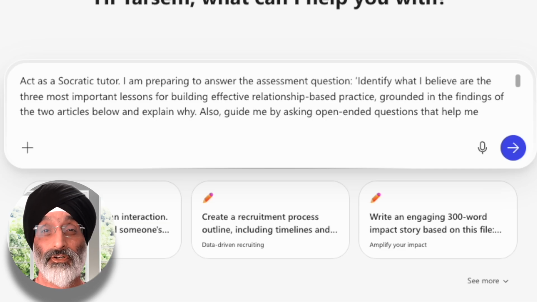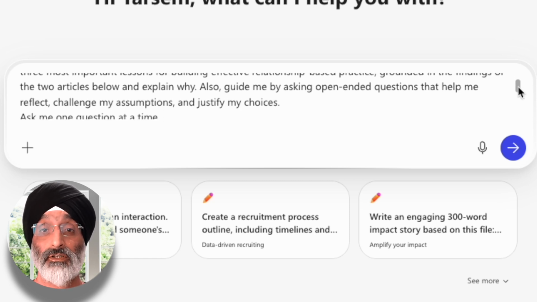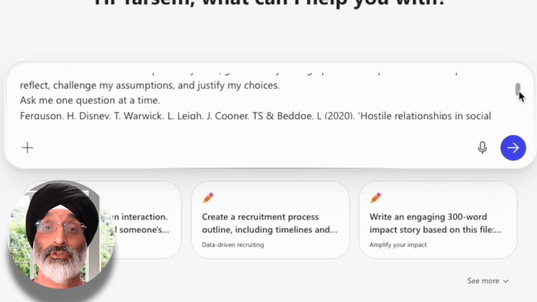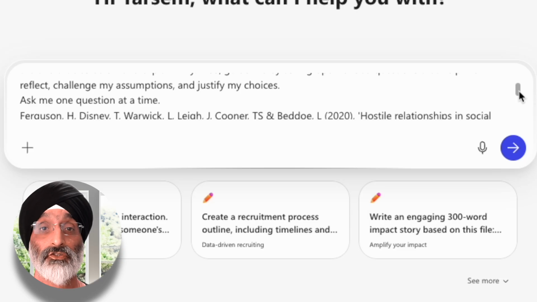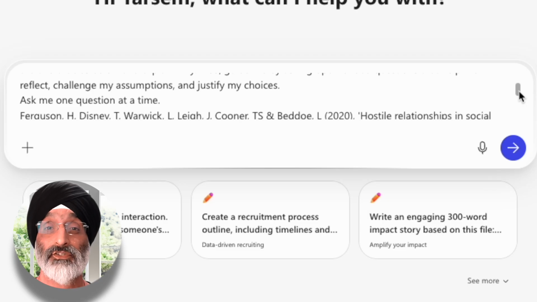Then the prompt provides some guidance. It clearly states that Copilot should ask open-ended questions to encourage reflection, challenge assumptions, help the user justify their choices. And the advantage of this is that it aligns with the Socratic method, which promotes critical thinking through dialogue. And finally, there's an instruction that says, ask me 1 question at a time. This is the interaction style, and this should foster a paced and thoughtful exchange.